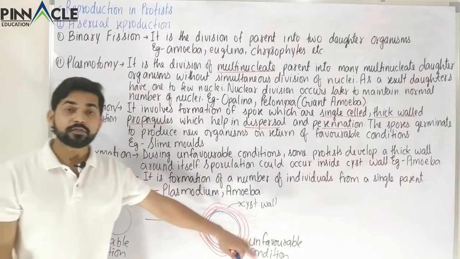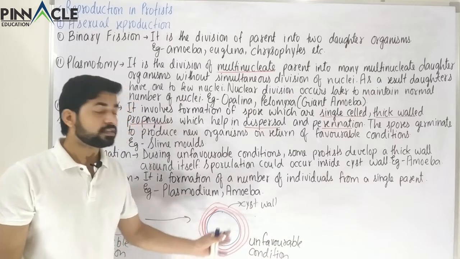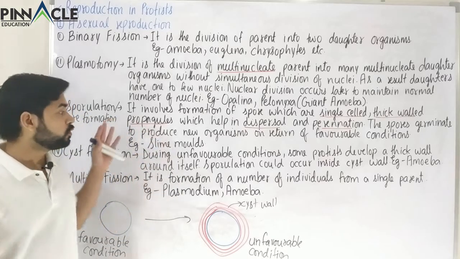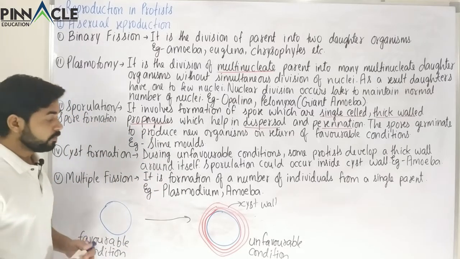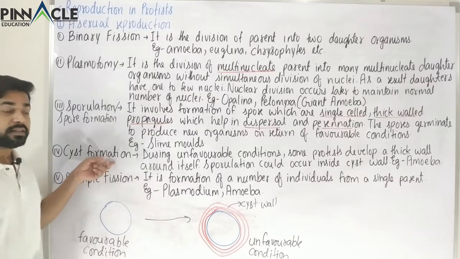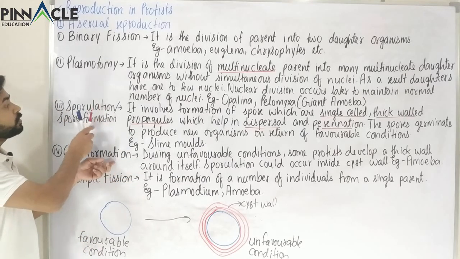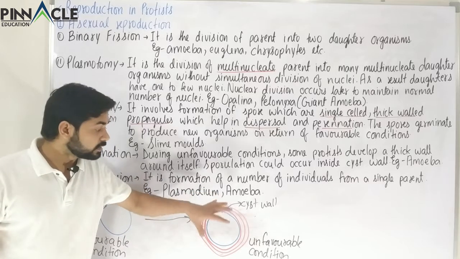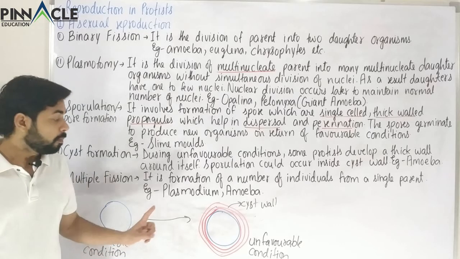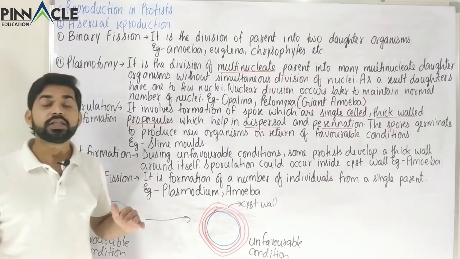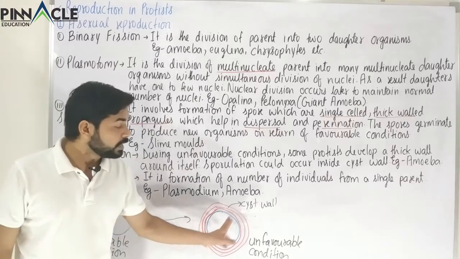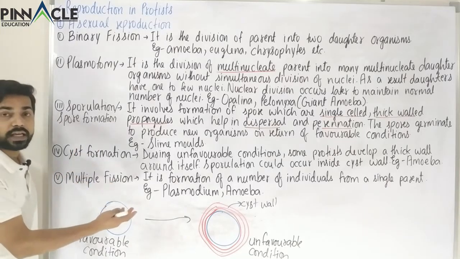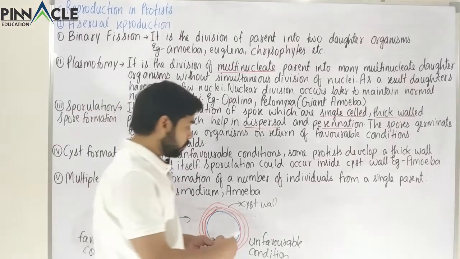Now when the conditions again become favorable, the cyst wall will break down, and inside, multiple fission or plasmotomy or sporulation could occur. So this cyst formation is involved with multiple fission and also sporulation, because inside the cysted cell, multiple fission or sporulation or both could occur. So when the conditions become favorable again, these spores or the new cells will germinate to produce newer organisms.